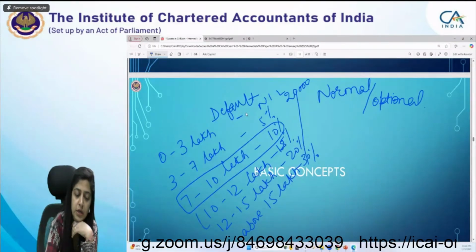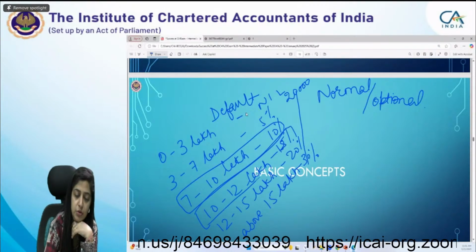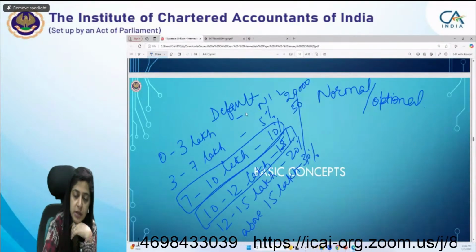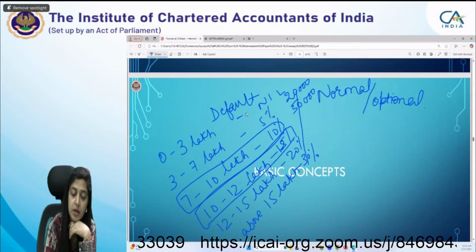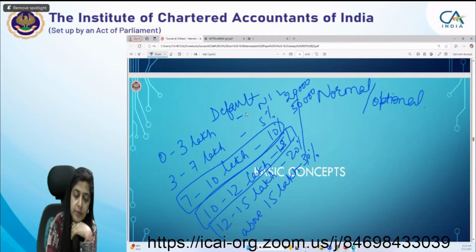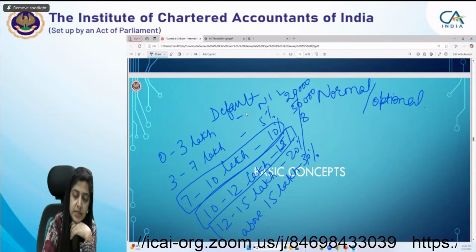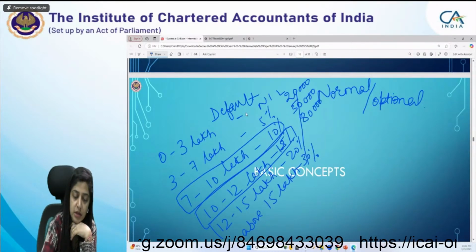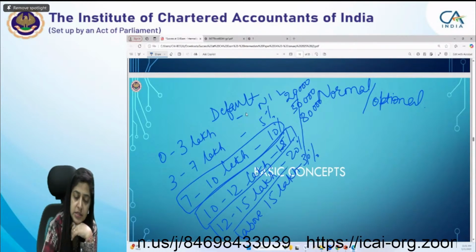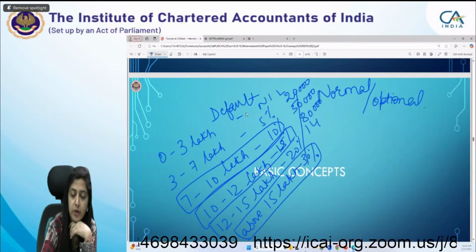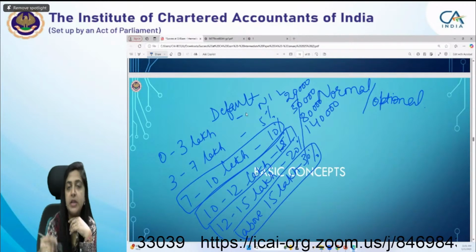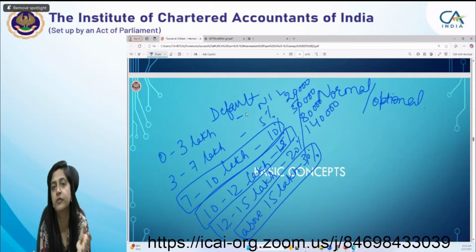If you are falling under this slab, you should know that it's 50,000 and then you have to compute extra. If you are falling under this slab, then you should know it's 80,000 and you have to compute extra. If you are falling under this slab, then you should know it's 1,40,000 plus you have to compute extra over the above 15 lakh.